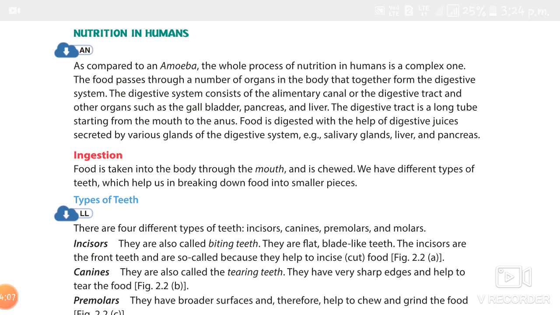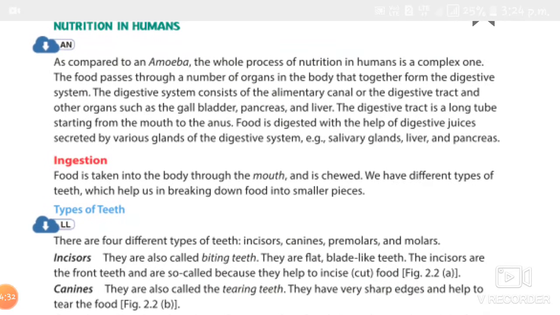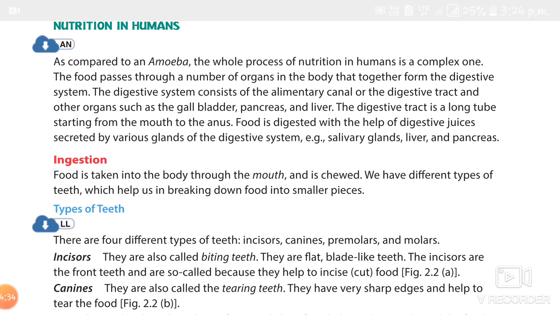Here we studied the 5 stages, right? Ingestion, digestion, absorption, assimilation and egestion. Let's study ingestion first. What is ingestion? The intake of food into the body is called ingestion. The process of nutrition starts in the mouth, right? Food is taken into the body through the mouth.